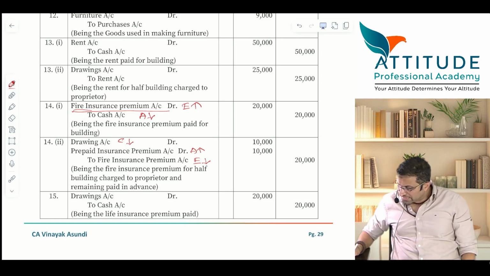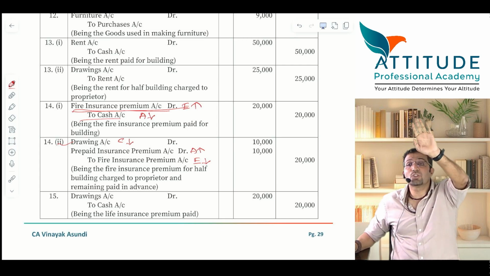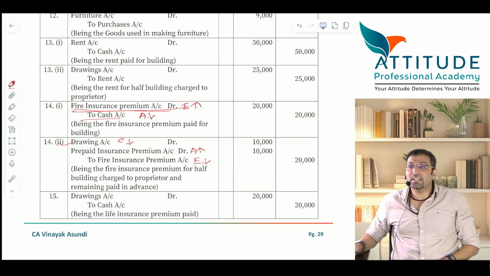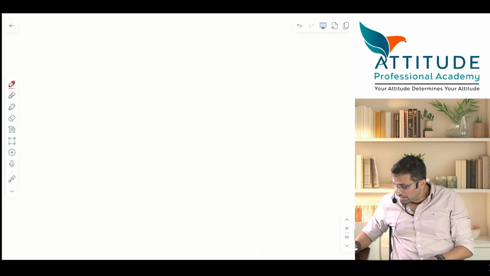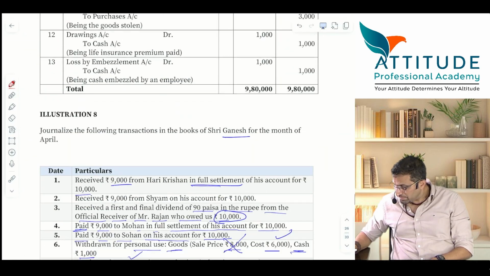So first treat everything as expense. At the end you treat it properly. What is the actual treatment? Is that clear? Understood? Any difficulty? Shall we proceed? आ जाओ. Next.